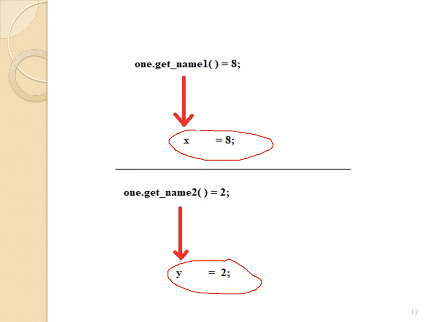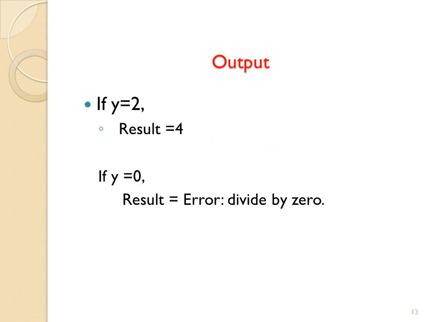See, the variable x will be returned here, returned by reference. So the variable x is returned here, not the data. What is returned here? Variable x on the left hand side. Similarly, here the variable y is returned on the left hand side. We are not returning data. Output: if y equal to 2, we may get the result 4, or if y equal to 0, an exception will occur, then we may get the error divide by 0.